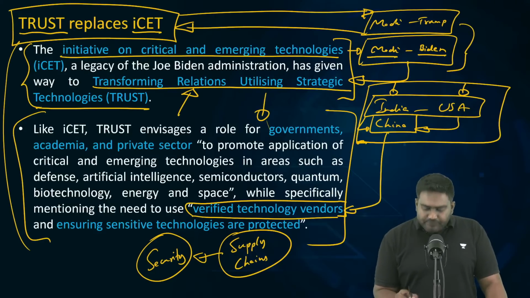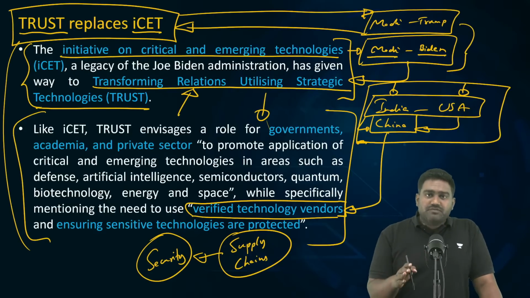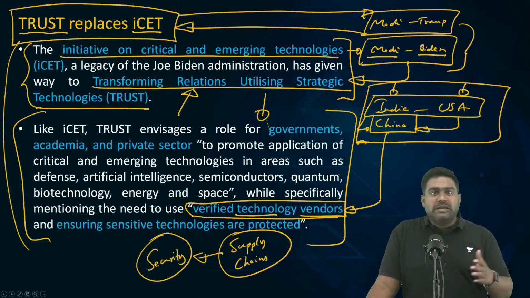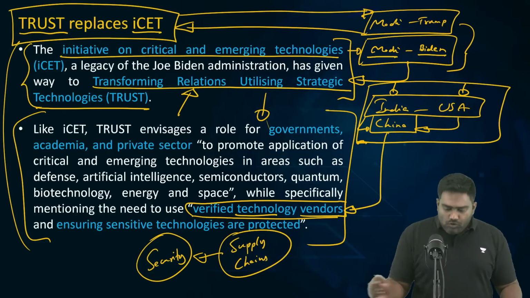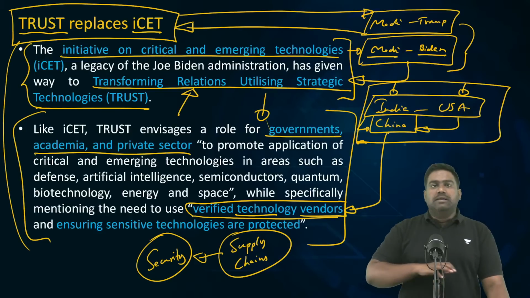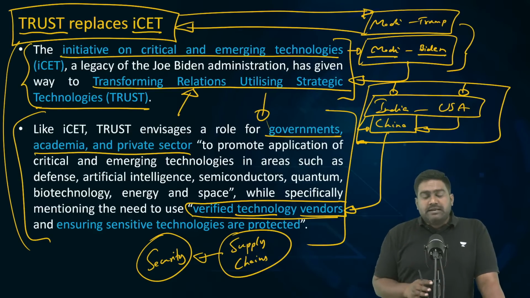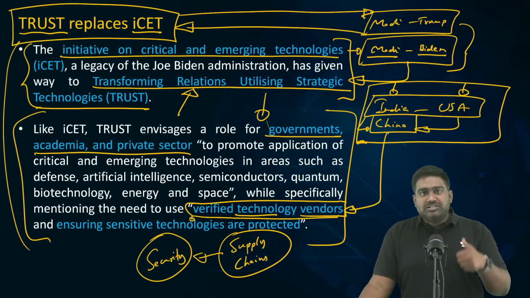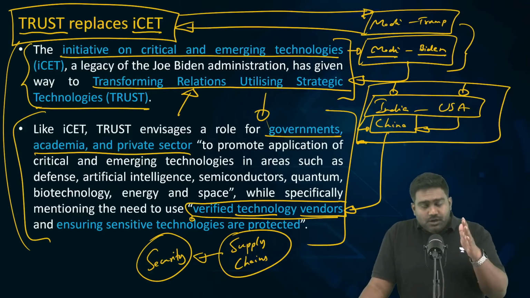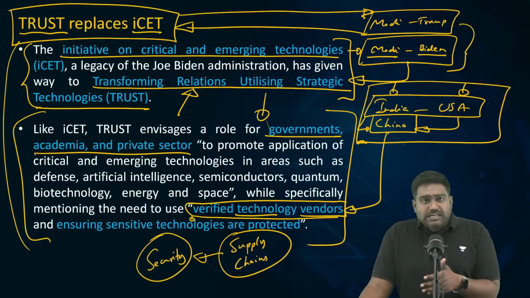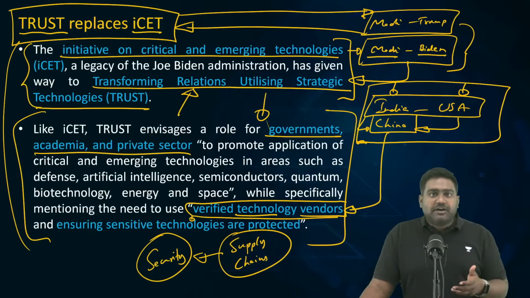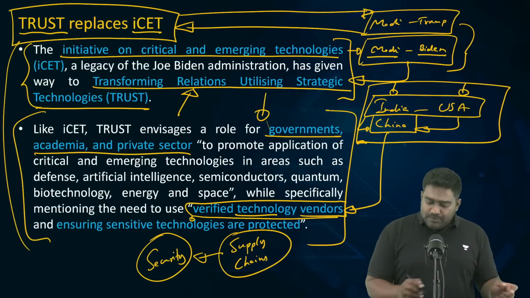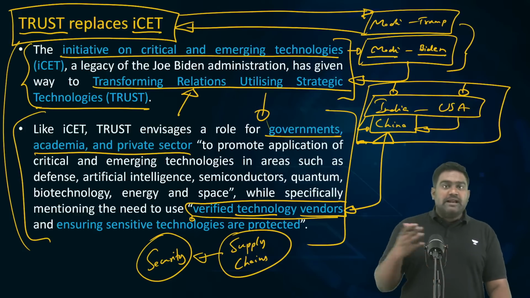So under the Trust Initiative, there will be a focus on ensuring the security of the supply chain, ensuring that only trusted, verifiable partners and vendors will be supplying to both India and US. They will not only focus on joint research and innovation between their private sector, academia, and government funded organizations. They will also try to ensure that the supply chains on which they are dependent for AI technologies, for 5G, 6G networks, are foolproof. There is a possibility that Chinese companies could create a security backdoor so that Chinese intelligence agencies can hack into these technologies or remotely control them. And this could have national security implications for India and US.